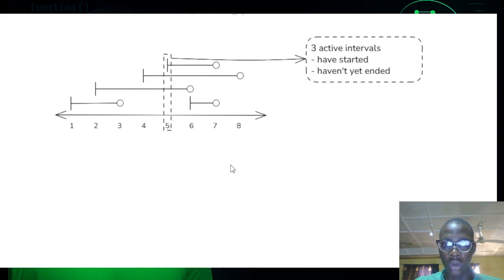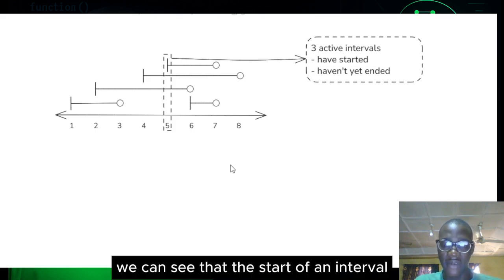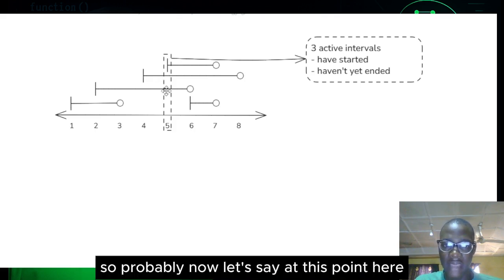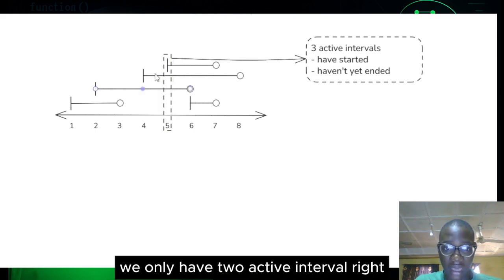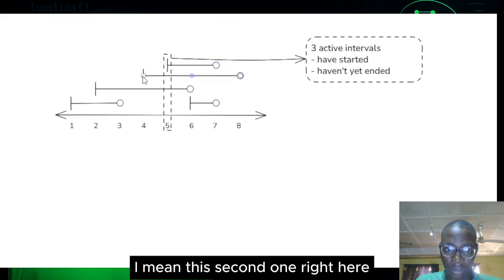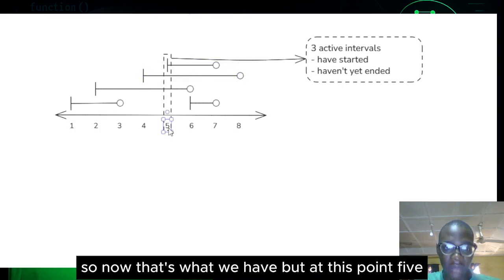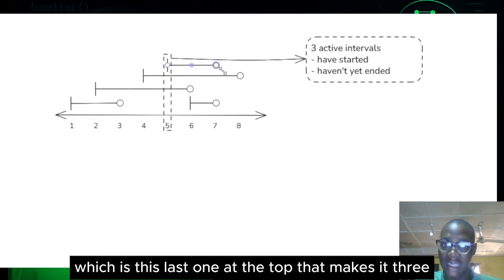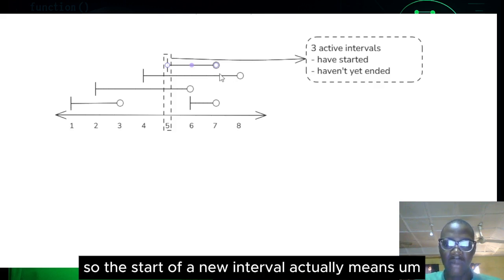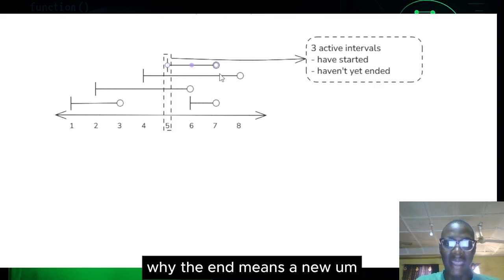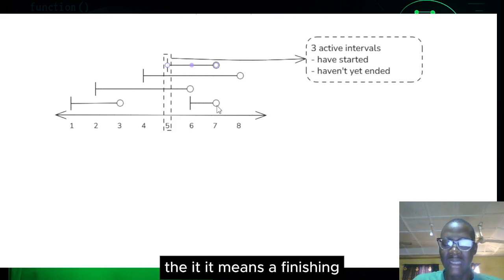So we can say that the start of an interval represents the start of a new active interval. Let's say at this point here, we only have 2 active intervals: this particular interval here, and this second one right here. That's what we have. But at point 5, a new interval starts, which is this last one at the top, and that makes it 3. So the start of a new interval means a new active interval has been added at that point, while the end means a finishing.